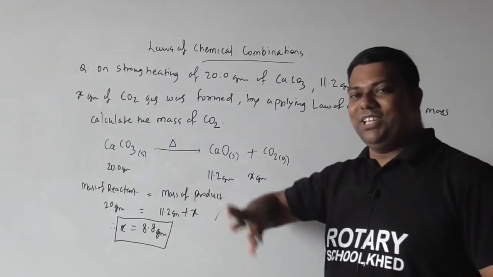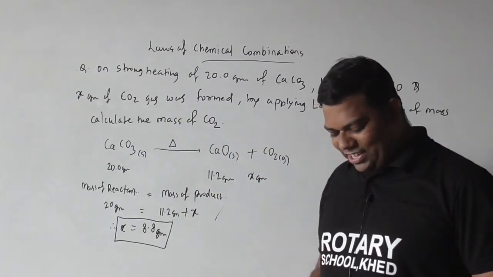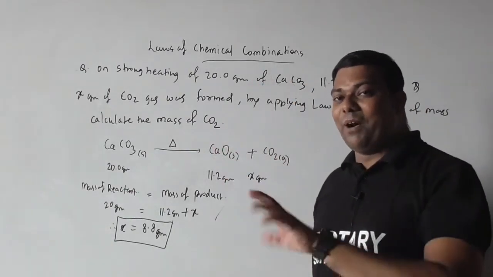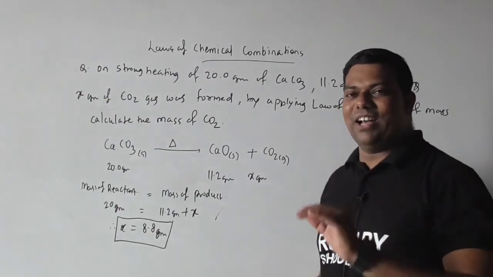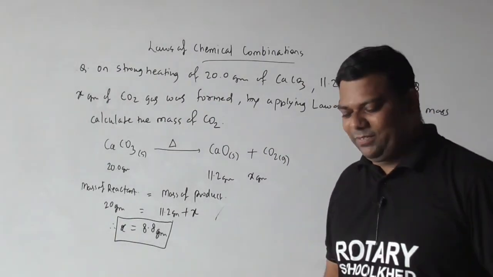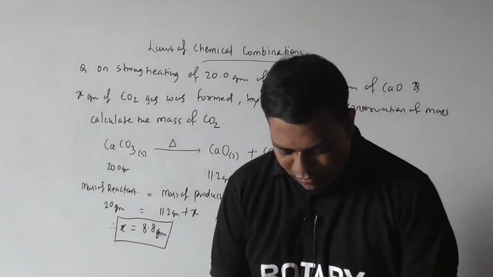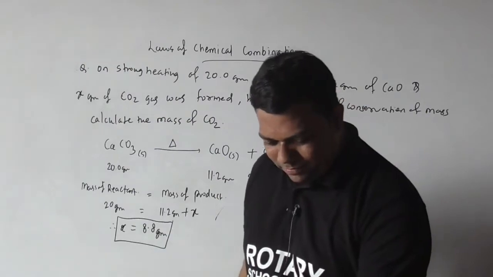So at that time this law fails. The mass of reactant is always less than the mass of the product. Okay, this is just one limitation. Understood? Okay. So we will concentrate on next, that is law of constant proportion.